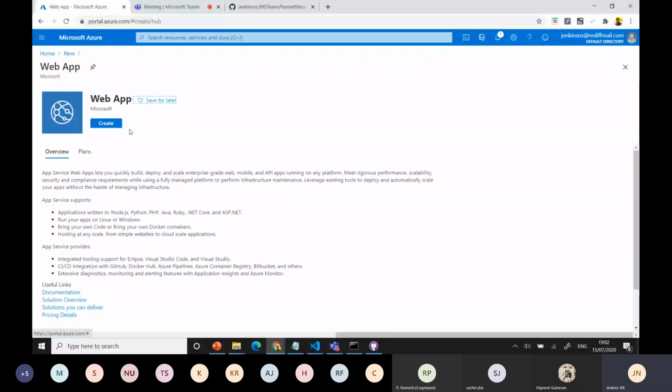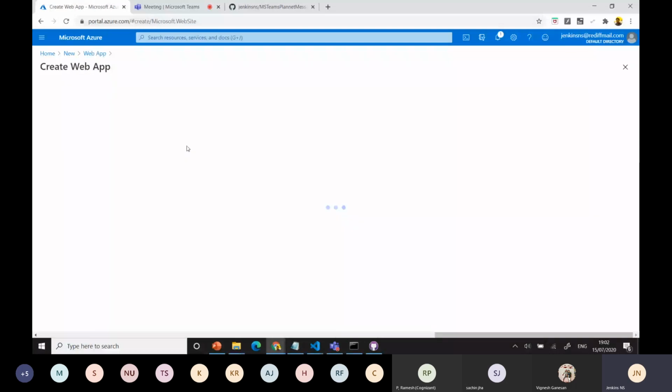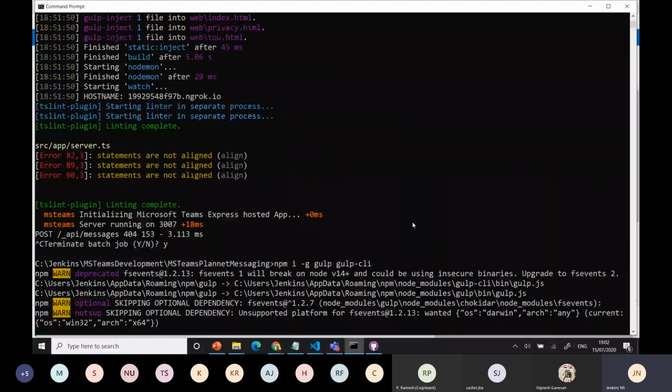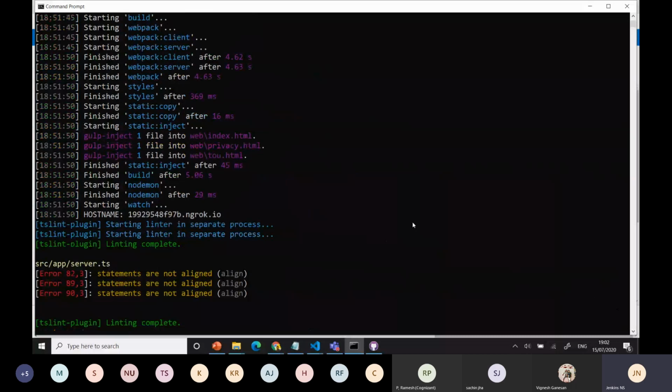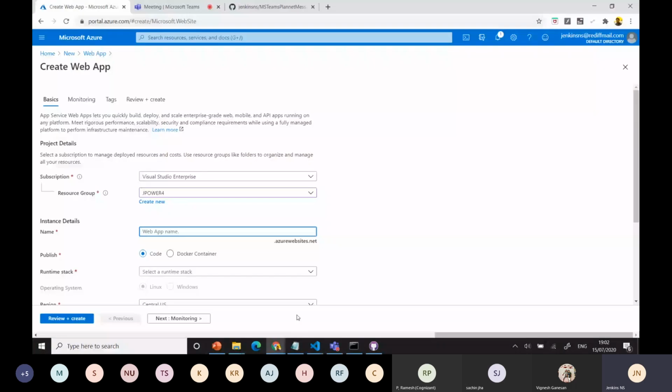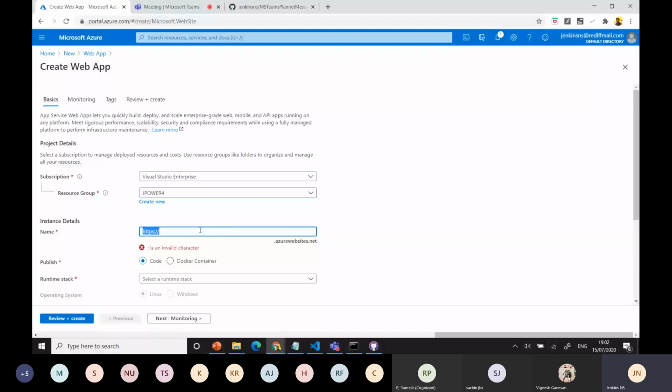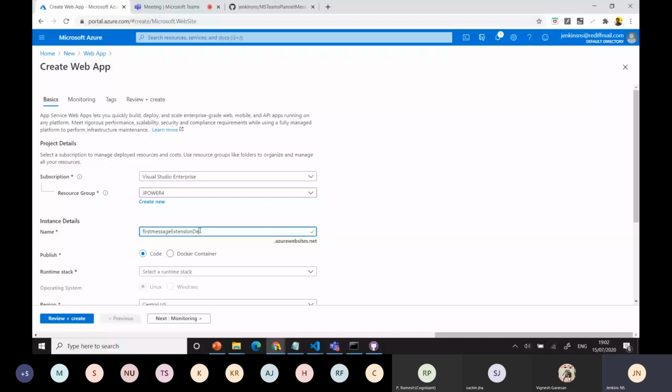From the web app, we can select the create option. We can select the subscription that you have. Then we have the resource part. You can use the name you received at the starting point, or you can use your own name, that is also fine. You need to update that. Just HTTPS. One second. The first message is in demo. Okay, I hope it's available. Yeah, this URL is available.